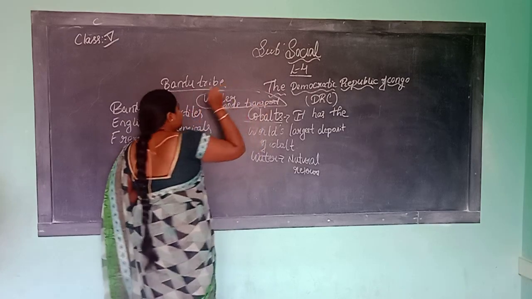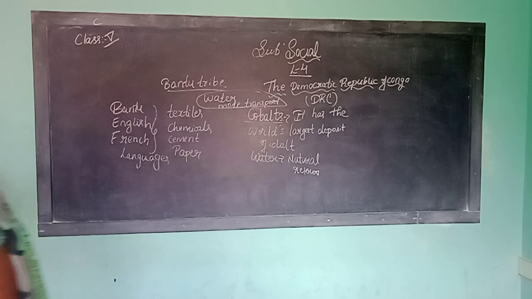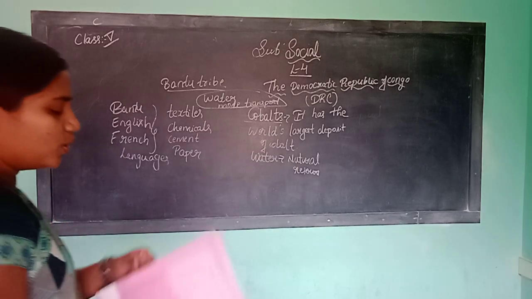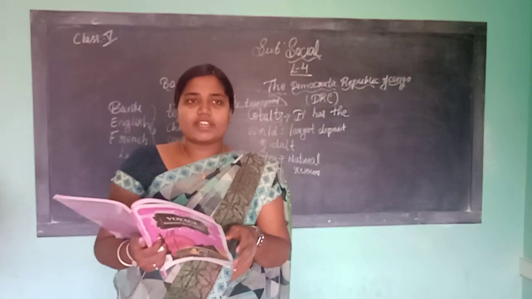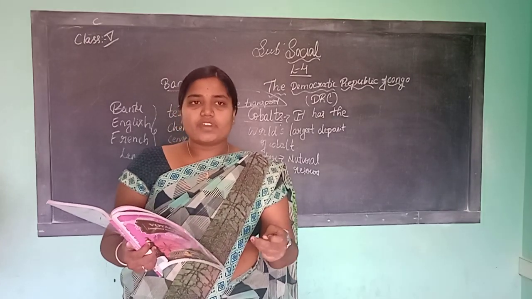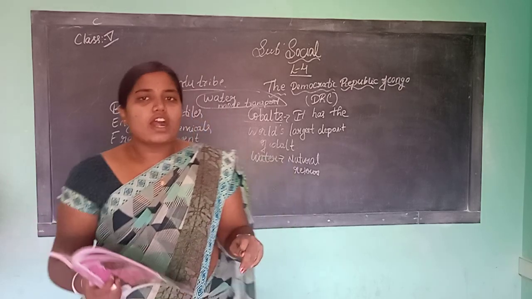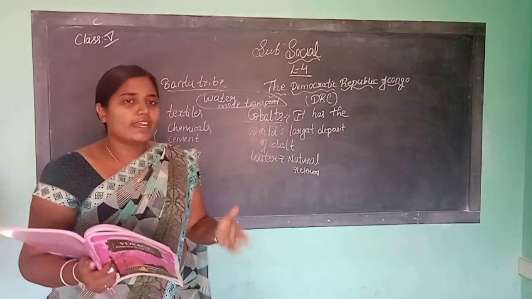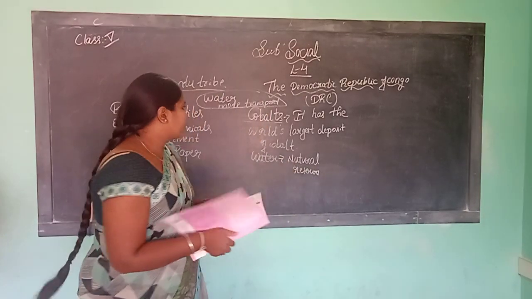Why is there water transport, children? There is no development in land transport, so they are going to use water transport. The Congo River is the chief means of transportation. With the help of the Congo River they are going to transport. Whatever the transportation, which river is it by? The Congo River.